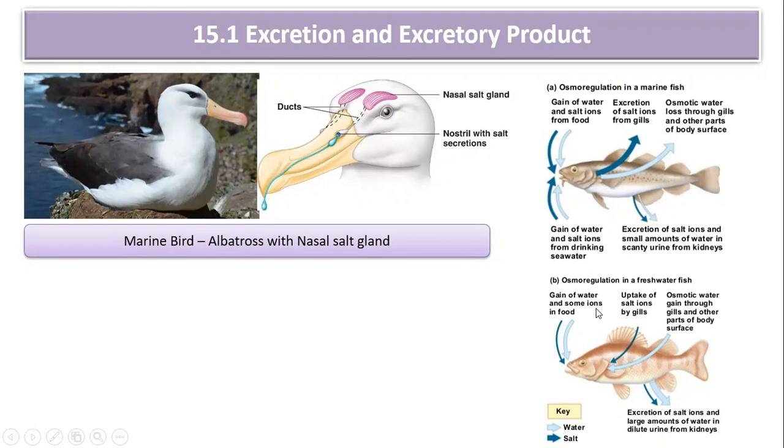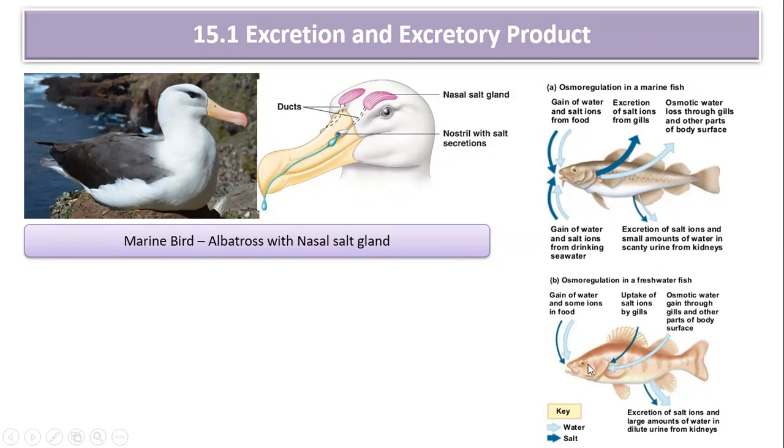In case of the freshwater fish, they get very less amount of salt in the water. So they are going to gain water and some ions from the food. They have gills, and these gills will take the salt ions from the water. You can see the excretion of large amount of water in the dilute urine from the kidney, and osmotic water gained through the gills and other parts of the body surface.